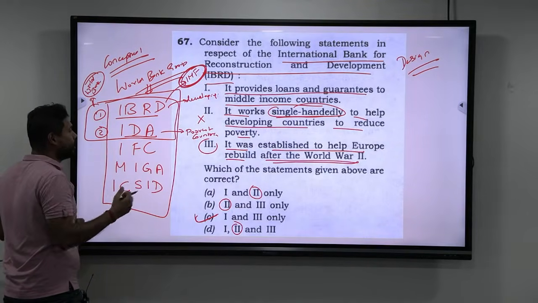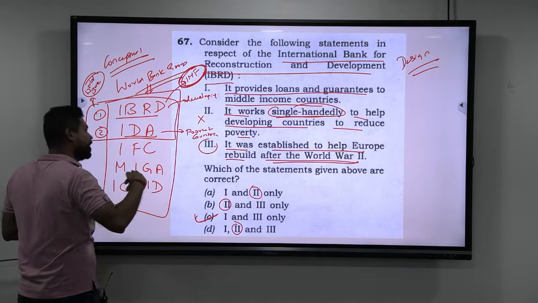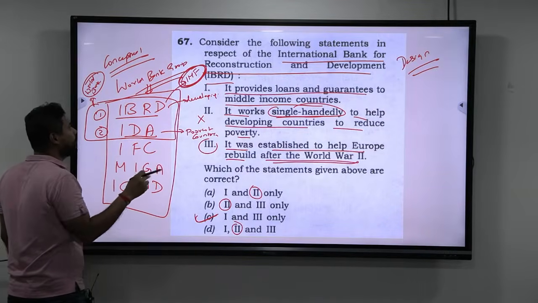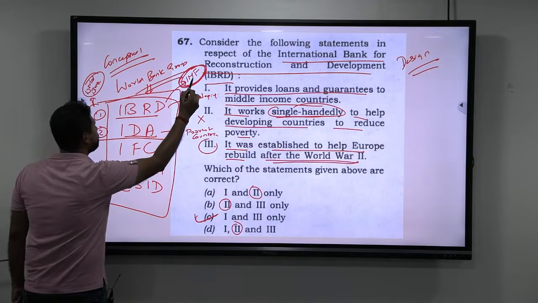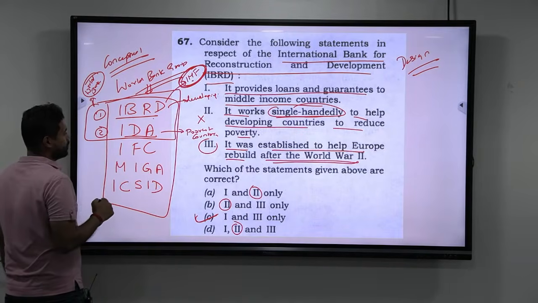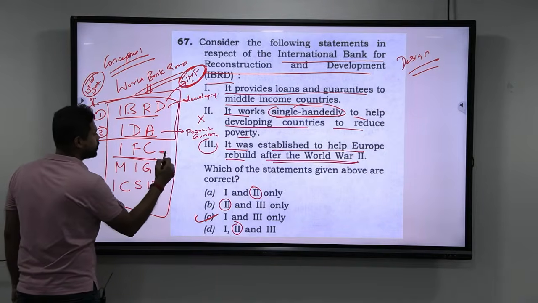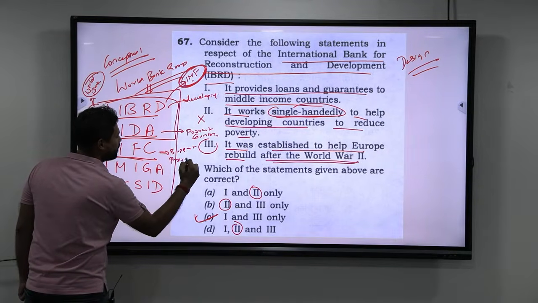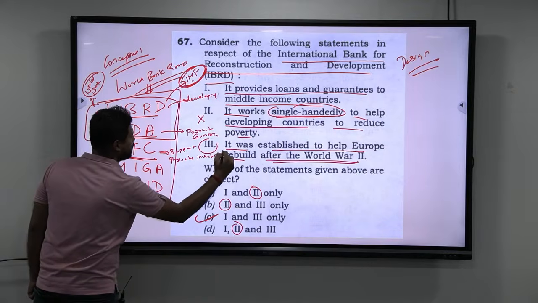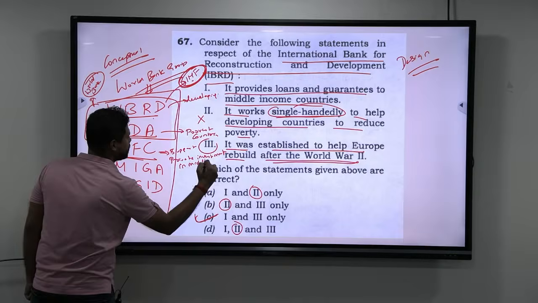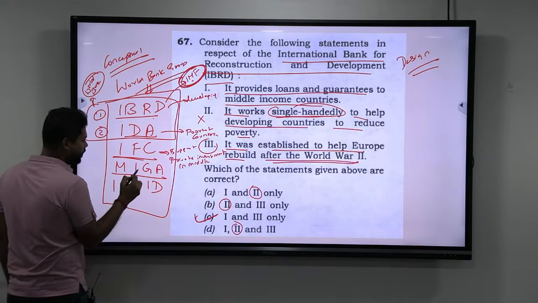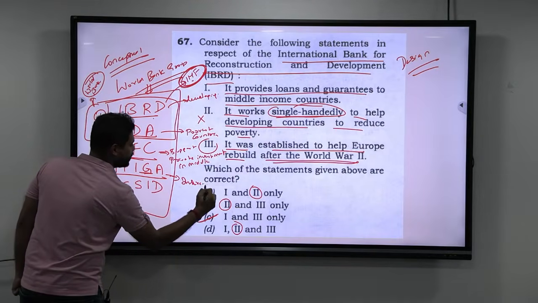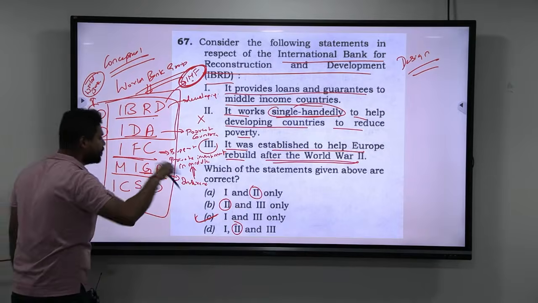Otherwise, what happens? You will take the loan and use it for consumption purposes, and hence you will eventually reach a BOP crisis. So the IMF should always be there to make sure that you are using the loans properly for capital allocation. That is why first you have to be a member of the IMF. Next, IFC, International Financial Corporation, is there to support or encourage private investments in middle income countries. Next, the Multilateral Investment Guarantee Agency basically provides a guarantee. That means it provides insurance to private companies which invest in middle income countries.